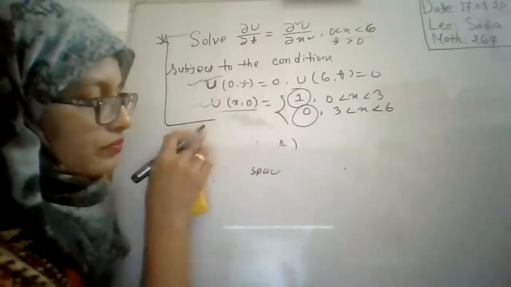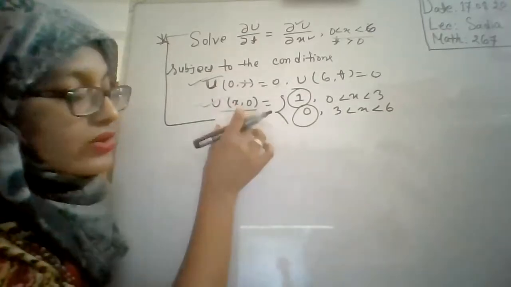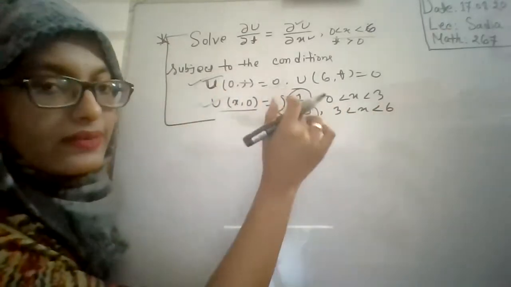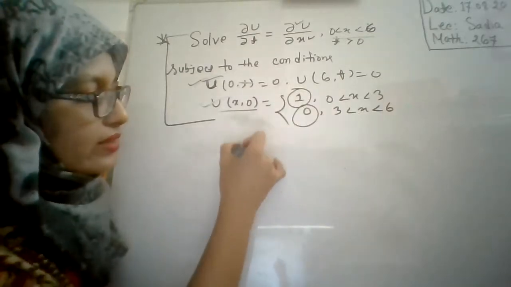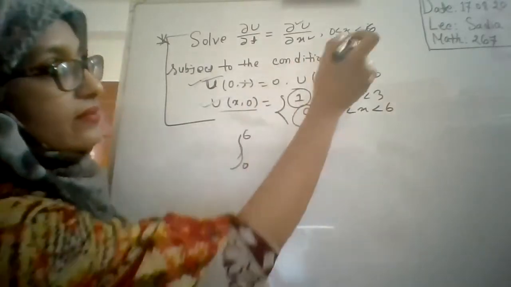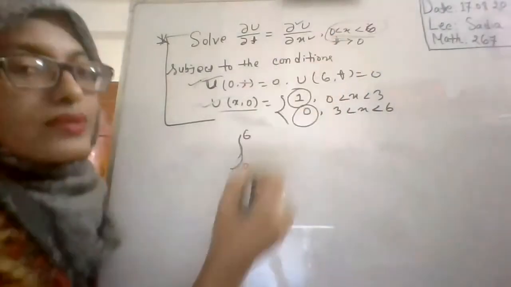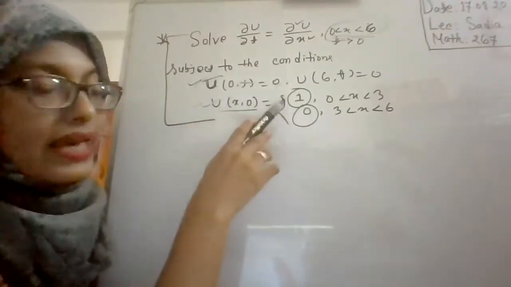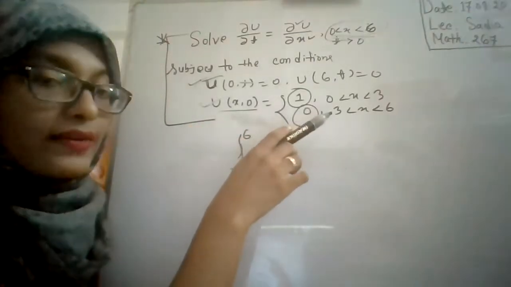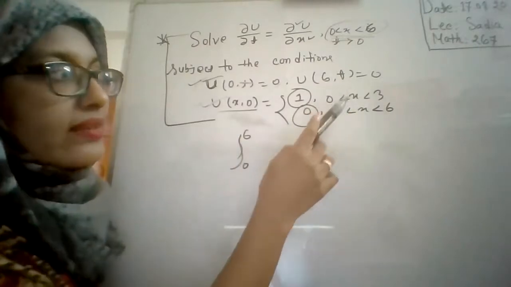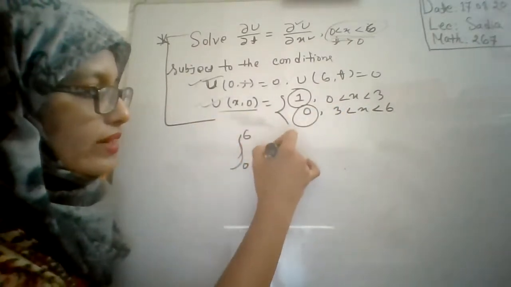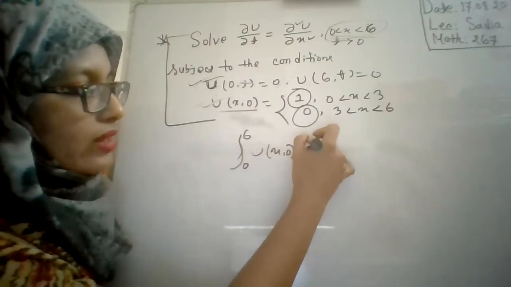And now the initial condition is expressed in two sub-intervals. Our whole interval is 0 to 6, but our initial condition is given as a piecewise function in two sub-intervals. One is 0 to 3, another is 3 to 6. Suppose we get an integration like u(x, 0) e to the power x dx.